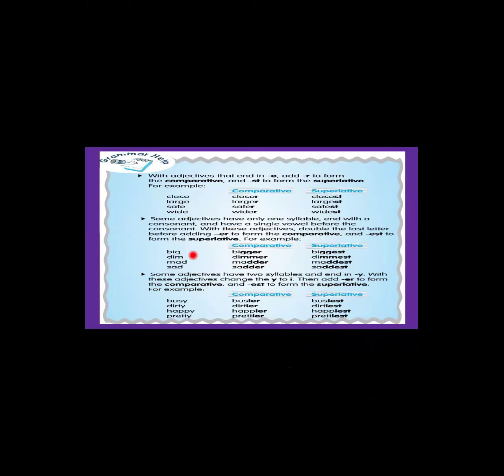Big, bigger, biggest. Dim, dimmer, dimmest. Mad, madder, maddest. Sad, sadder, saddest. Have you understood one syllable words? Big, dim, mad, sad. These are one syllable words.